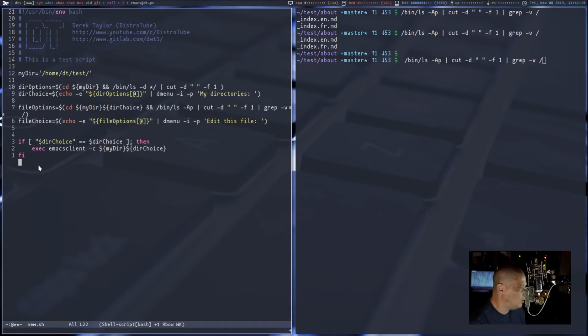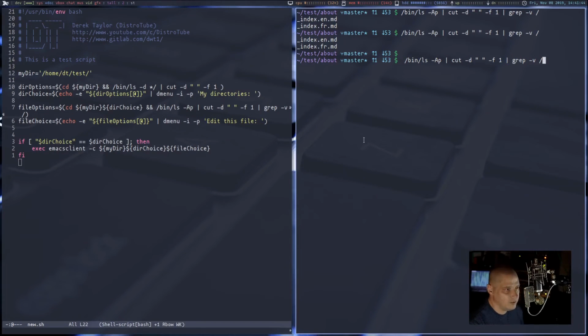Okay, now the last thing we need to do is this statement here. It's not going to work for us. If directory choice equals directory choice, then there's actually not too much else I don't think we need to do here. I think if I just add file choice at the end of that, so my directory, directory choice, and then file choice, heck, that might be it, guys.